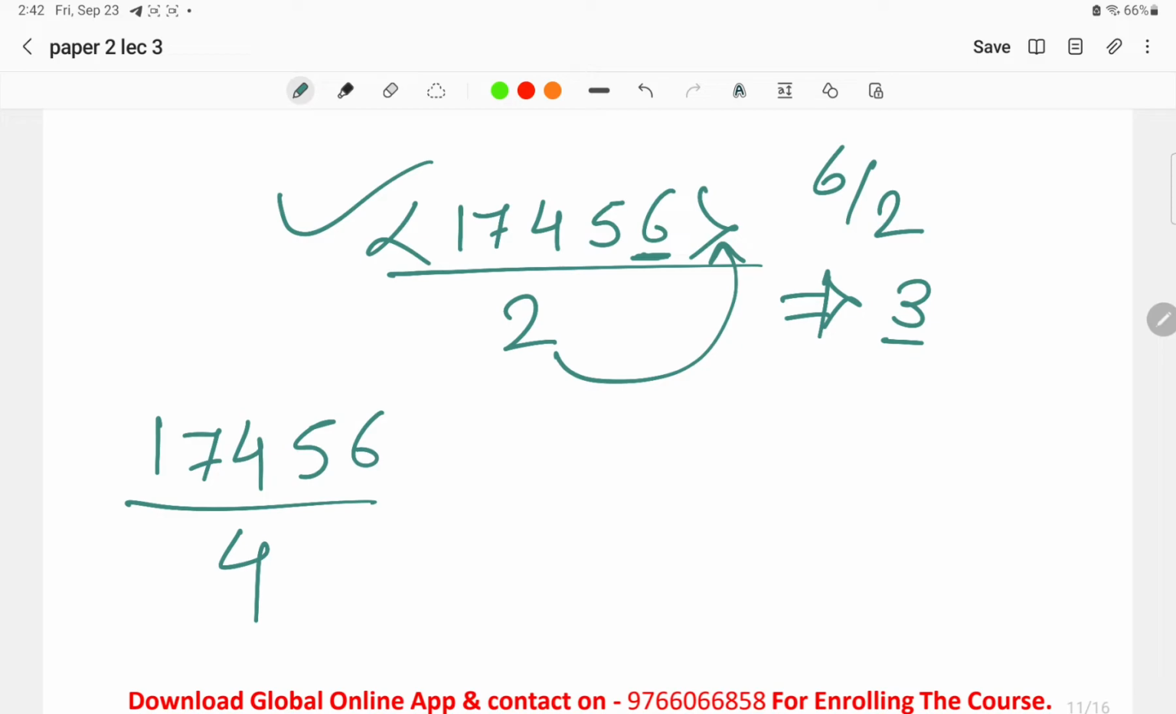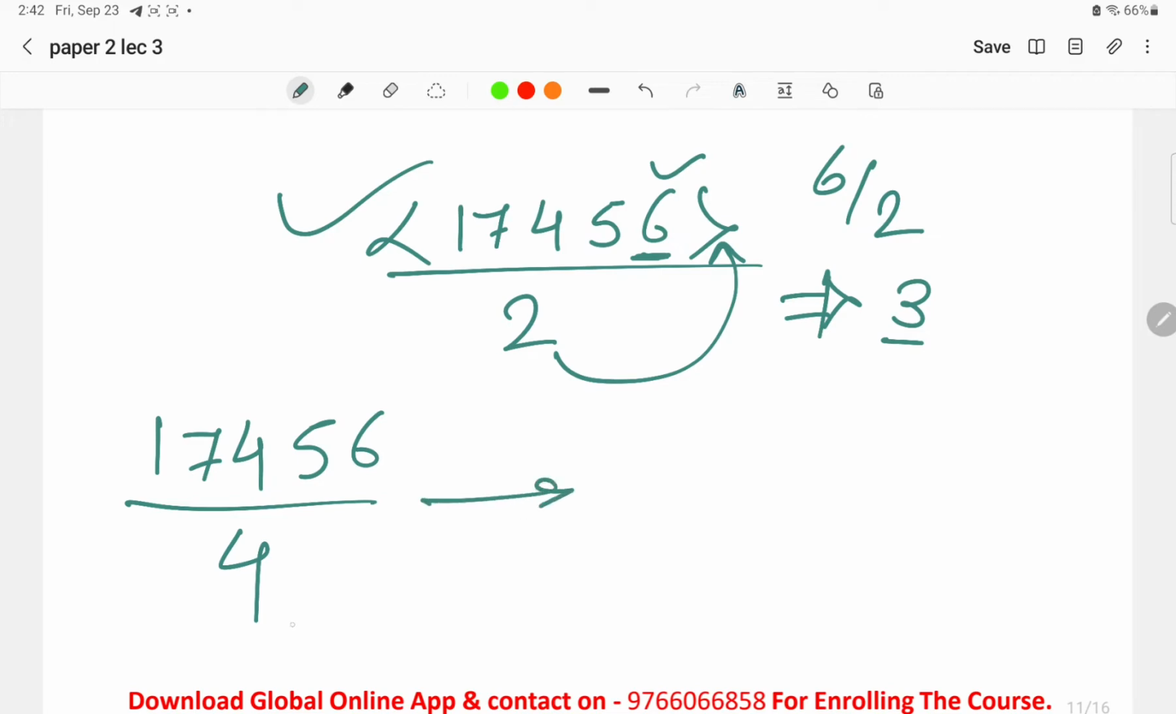The last digit, if it is divisible by 2, it means that the complete number is divisible by 2. Now again, one thing I would like to tell you: in even numbers, what we have seen is if a particular number is divisible by 2, it means that the number is an even number. So if you find any even number at the last digit, it means that it is divisible by 2. This is the logic that we can use over here.